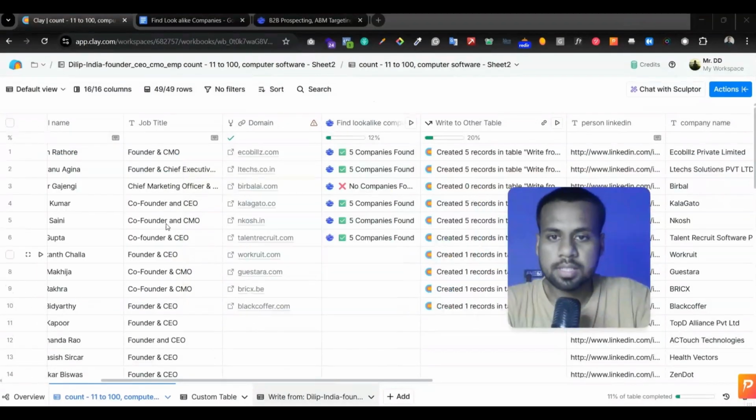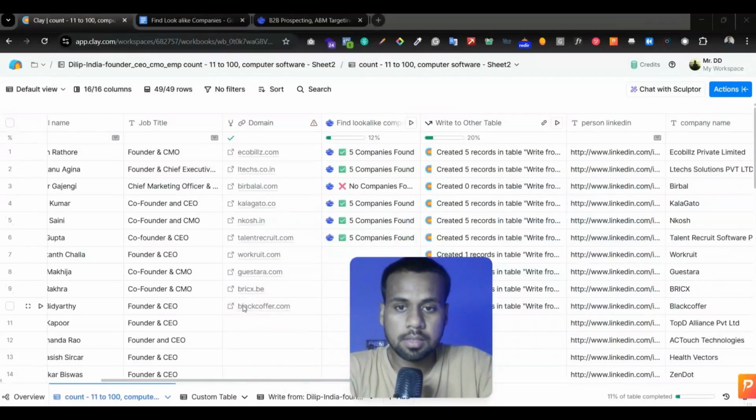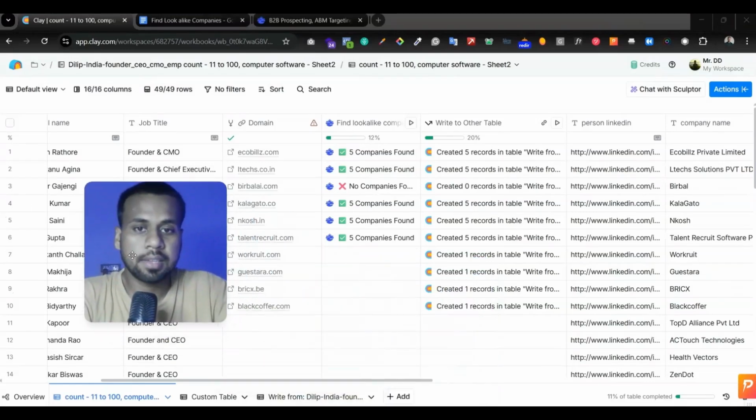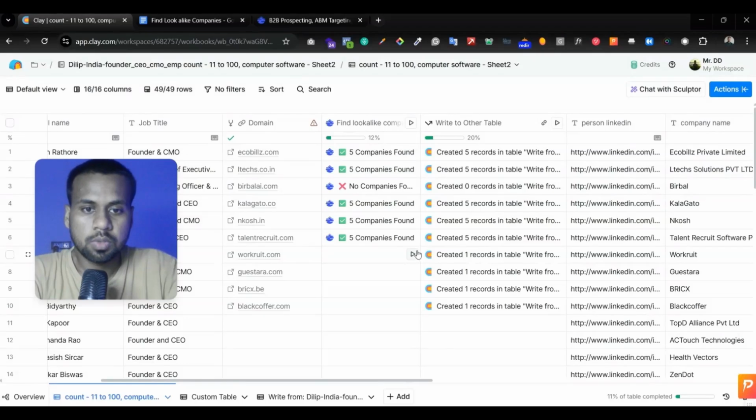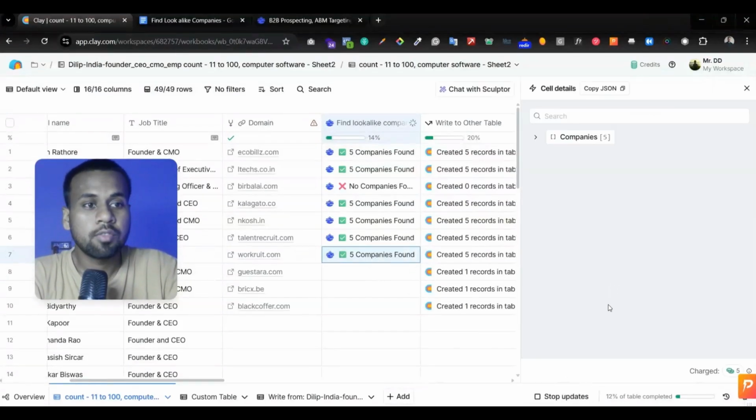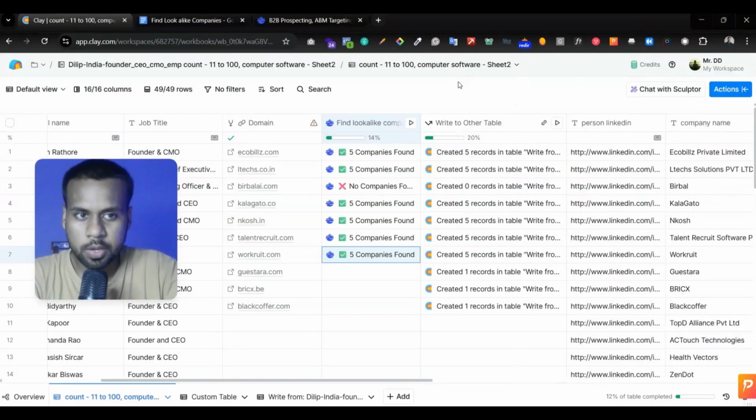Here you can see I already have some companies that I want to find lookalike companies for. These are my ideal ICP, my ideal client persona, and I want to find similar companies like these. So for example, if you see here, it will find similar lookalike companies. You can see the action is being run, and we're going to find similar lookalike companies. And here you can see we have found 5 other similar companies. So how can you do it for yourself?